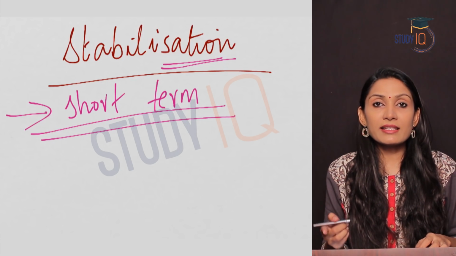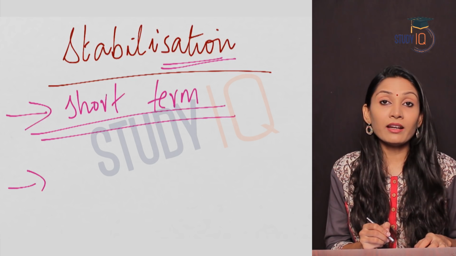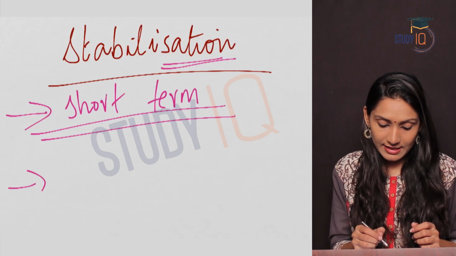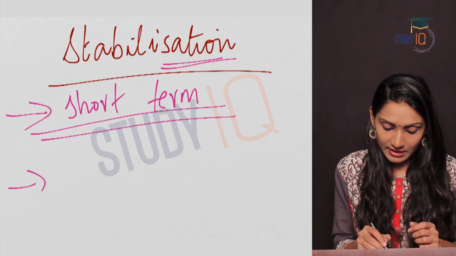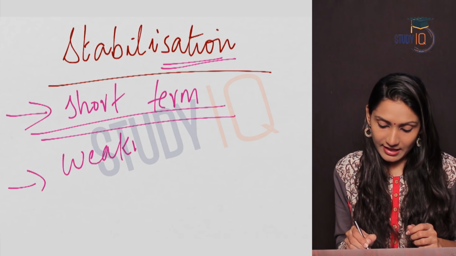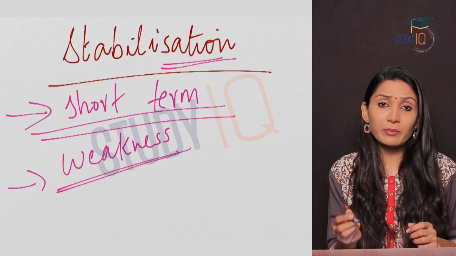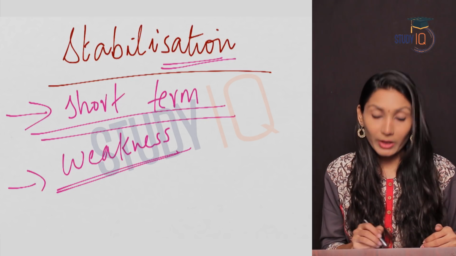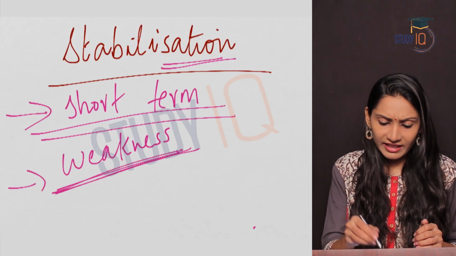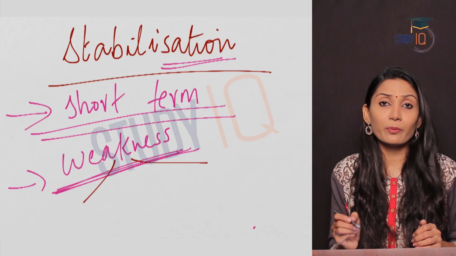So the aim of the stabilization policies was to correct some of the weaknesses that had arisen during the BOP crisis. So to correct the weaknesses, as we said, to stabilize the economy or to bring back the economy to normal. So what are the weaknesses that arose during the BOP crisis?